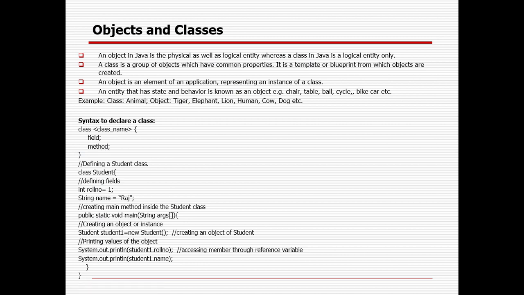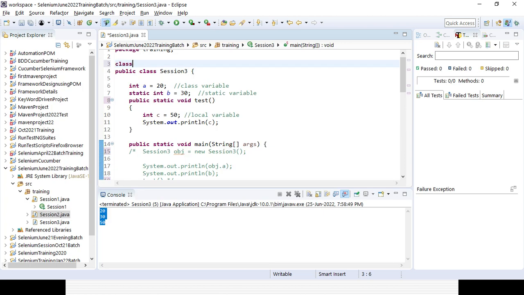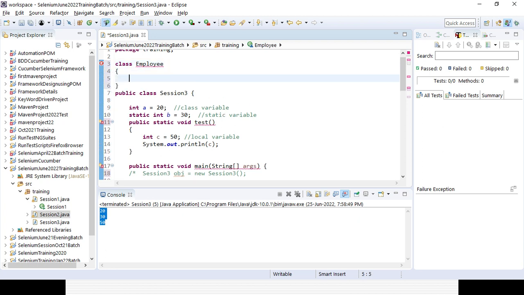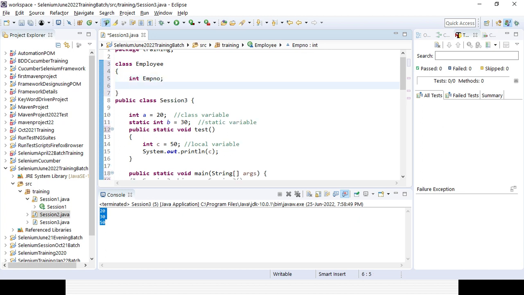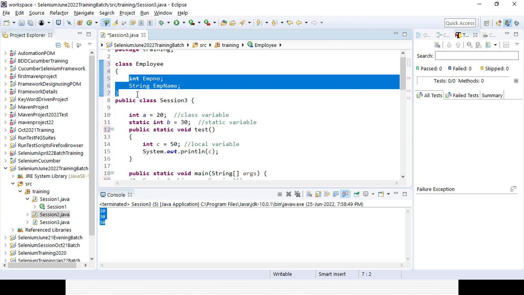Suppose I'm creating some class called class employee, right? That is my class. Here I can define something called integer employee number, right? Then string, because that is the definition of the data type, employee name. So that is the two things I can give. So that is the way I can define the class and the variable along with the data type.